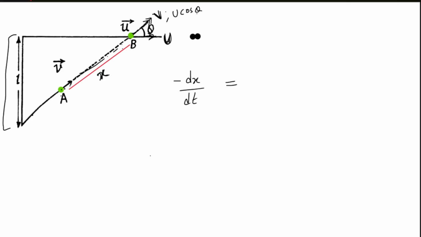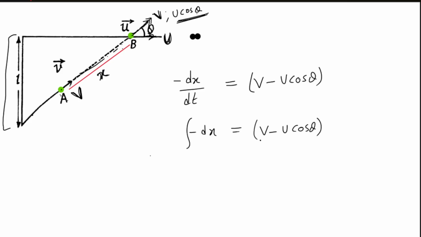So what is the net velocity of A towards B? It has inherently velocity v, but B is also moving away with a speed u cos theta. So with what net velocity is A approaching B? You will say v minus u cos theta. So minus dx, you will write as (v minus u cos theta) dt. And you will change it like this: separation will change from where to where? L to 0.